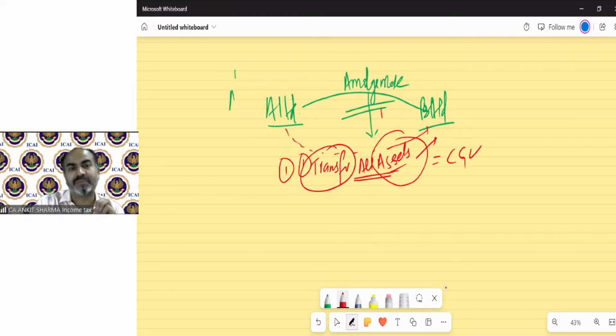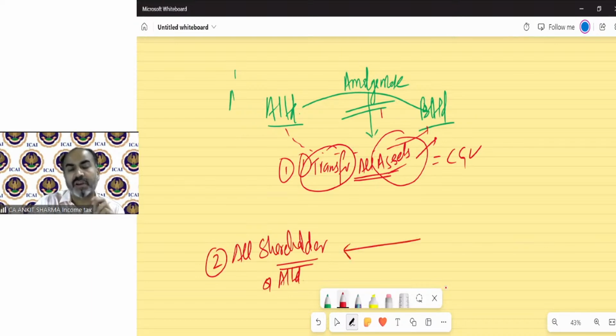And the second thing, all the shareholders, because now A Limited is going to end. So all shareholders of A Limited will now receive shares of B Limited. Because A Limited is going to end, there will be no remaining shares of A Limited.